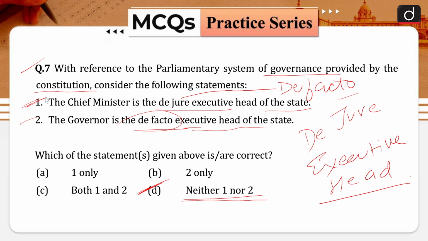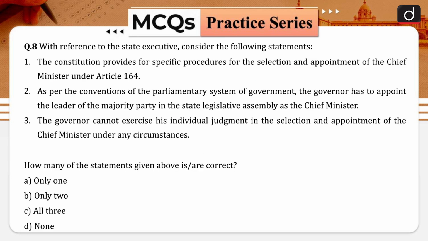Now let us proceed to another question of our today's discussion. With reference to the state executive, consider the following statements. Statement number 1 is, the constitution provides for a specific procedure for the selection and appointment of the chief minister under Article 164.